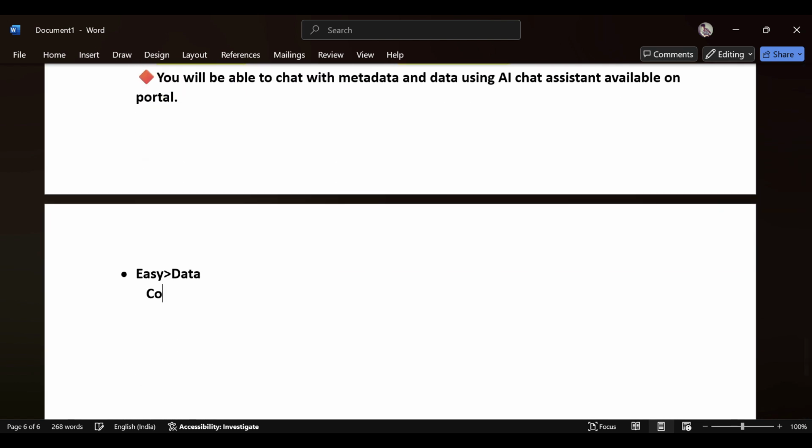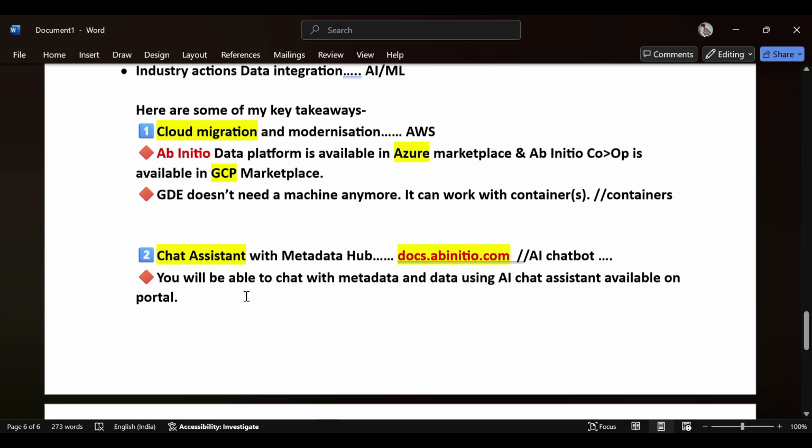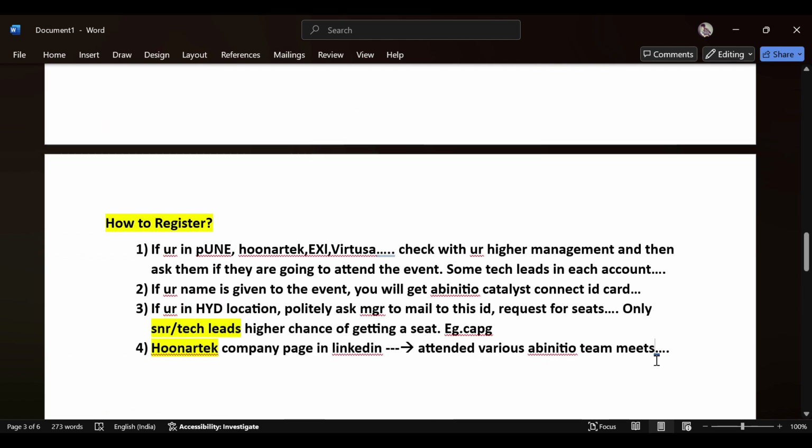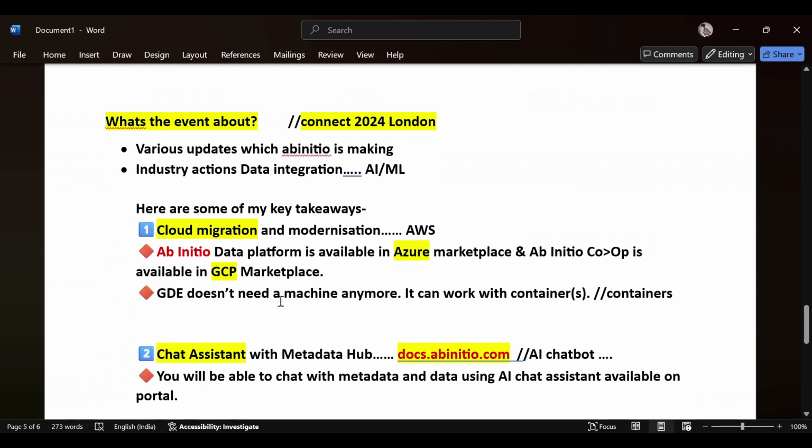Another advantage is that you can connect with various administrative professionals from all around. When you go to the meeting, you will come across various team members from various teams, which is one kind of advantage apart from the information.